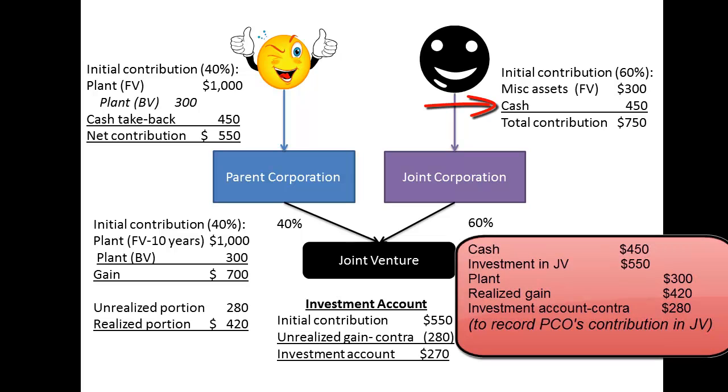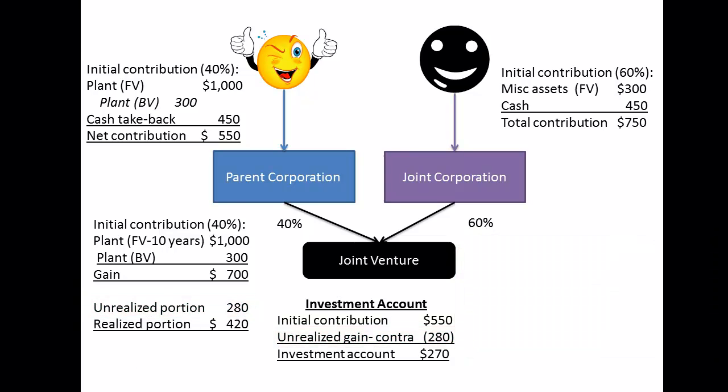Now, note because the cash originated from the other venturer, in this case joint corporation, the cash portion of the gains are deemed realized, the $420,000. The unrealized portion, the $280,000, would be realized over the life of the asset along the lines just discussed and would be set up as a contra account against the investment account.